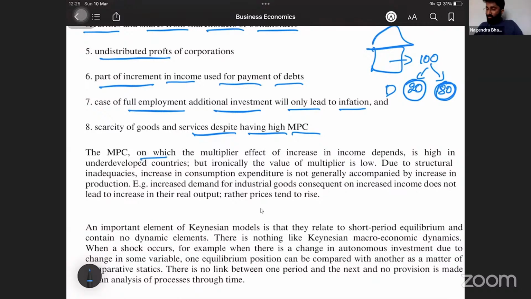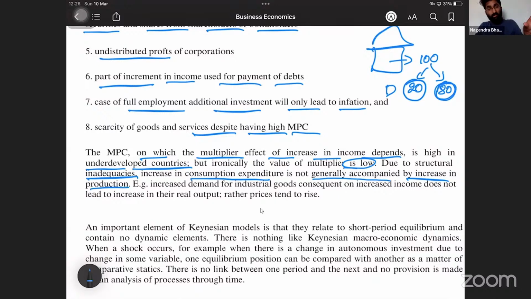The MPC on which the multiplier effect of increase in income depends is high in underdeveloped countries. Correct? Usually the MPC is high in an underdeveloped country. But ironically, the value of the multiplier is very low. Why is it not getting multiplied? Because there is scarcity of goods, due to structural inadequacy, there is no infrastructure. Increase in consumption expenditure is not generally accompanied by increase in production.